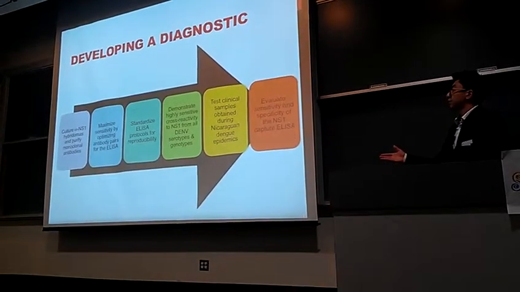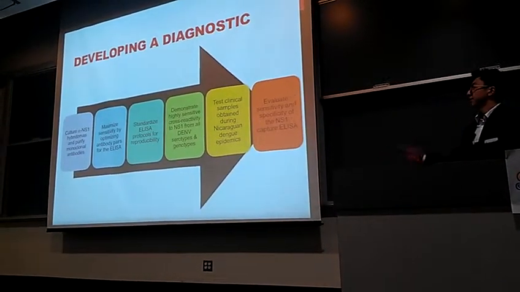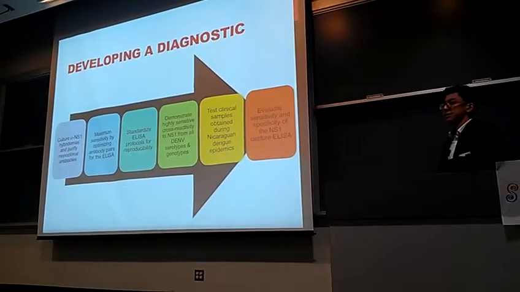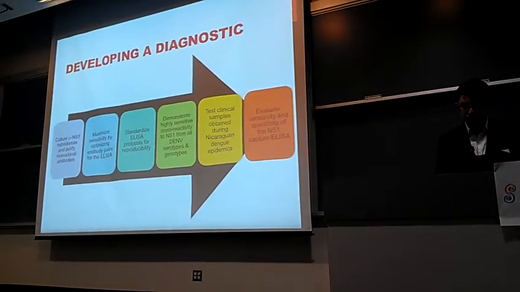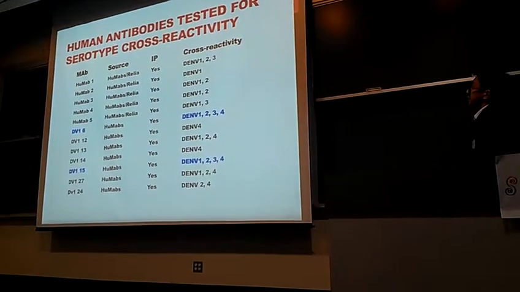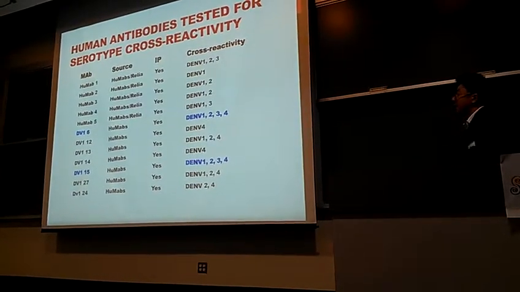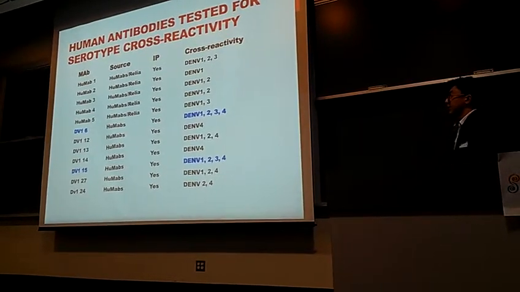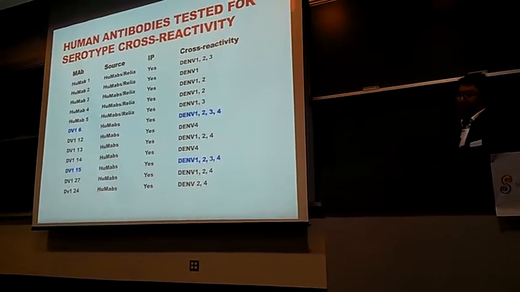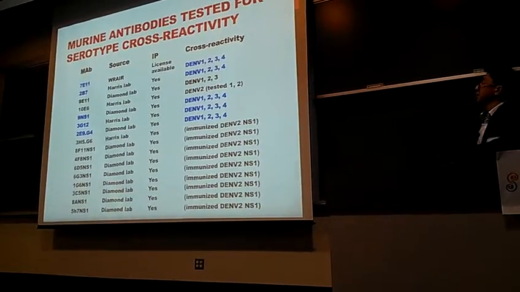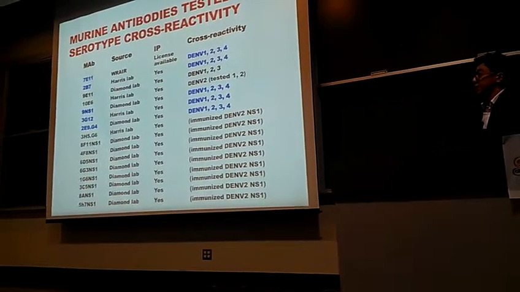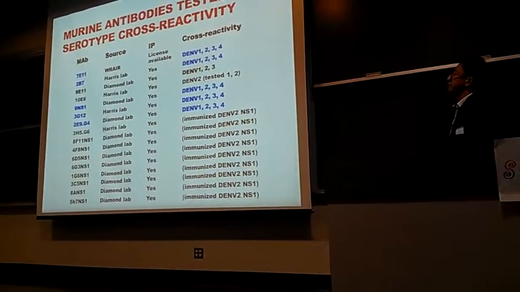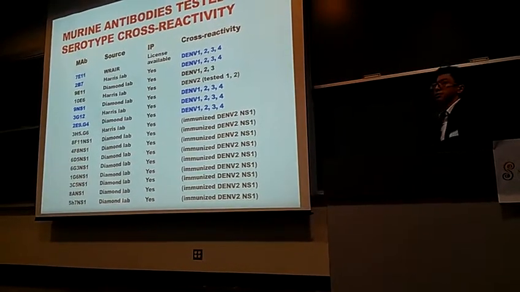And once we have that, we can test it in the field for clinical samples obtained during the Nicaraguan dengue epidemics, and then evaluate the sensitivity and specificity of our assay. So here's a list of human antibodies that have been tested for serotype cross-reactivity. You can see that DB16 and DB115 were the only human antibodies able to cross-react with NS1 produced from all 4 serotypes, while for the mouse antibodies that have been tested, 5 of them were able to cross-react to dengue NS1 from all 4 serotypes: 711, 2B7, 9NS1, 3B12, and 391G4.